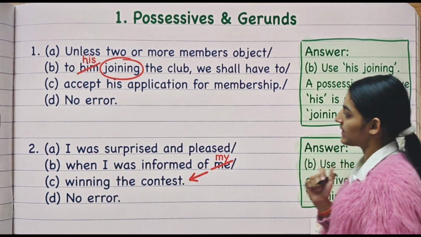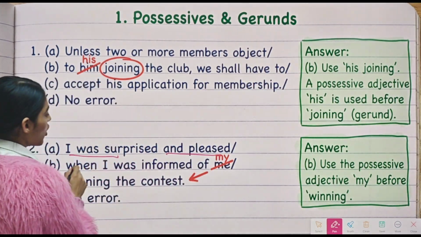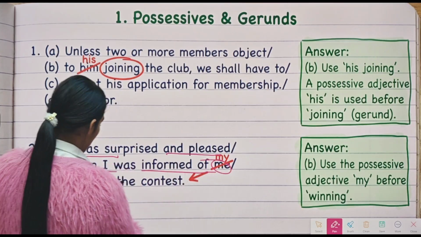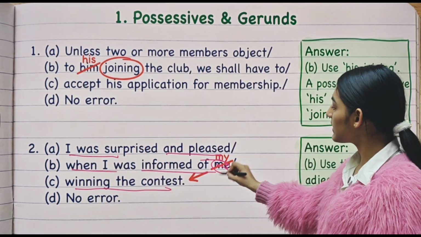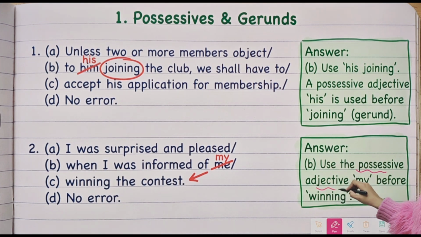All right. Now let's see the second question that we have. I was surprised and pleased when I was informed of me in the contest. So instead of using me, we will use my. Why so? This is a possessive adjective that will be used before winning.